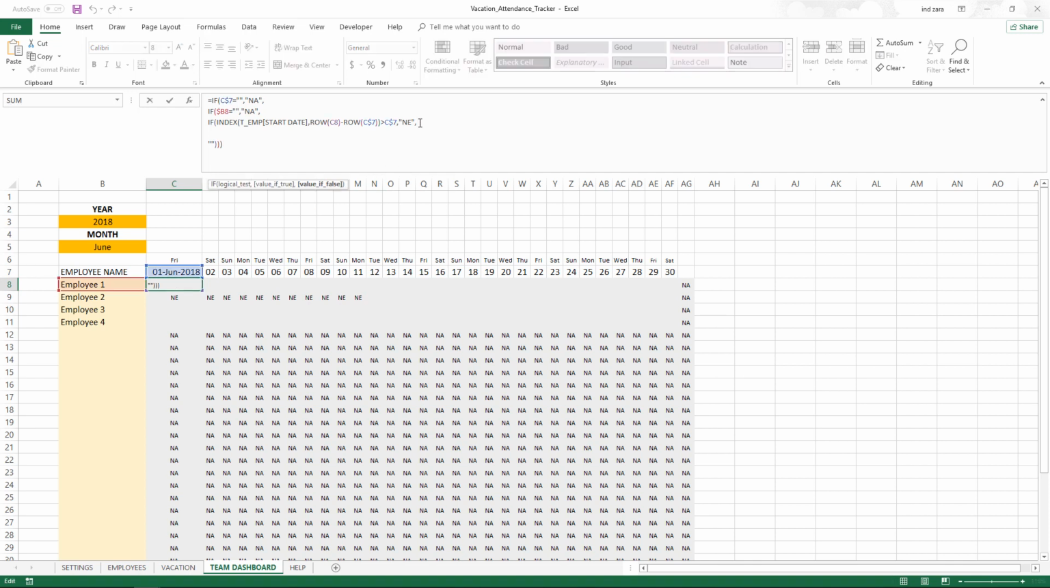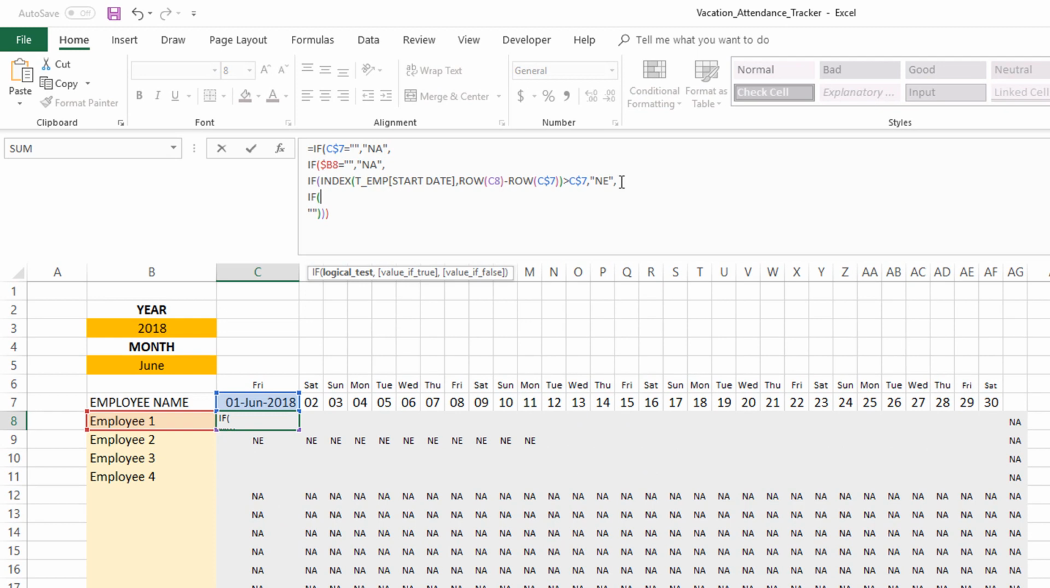So then the next part is we want to also make sure that the end date, if the employee has finished the employment, then we should also show NE. So in order to do this, we're going to write a very similar one, but it is going to be a little bit more complicated because the end date is not always a required field. The end date, somebody could have no end date because they're still employed. So in order to do that, we will actually have to check for two conditions.